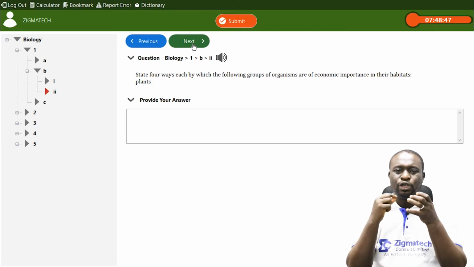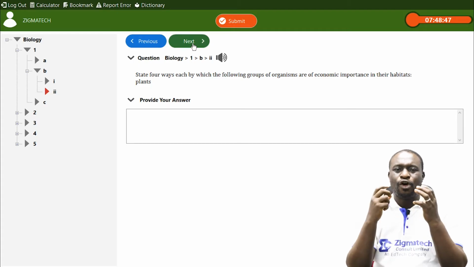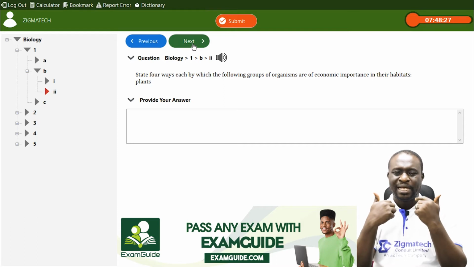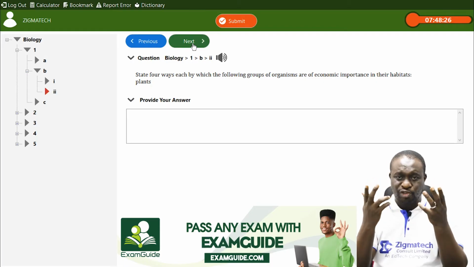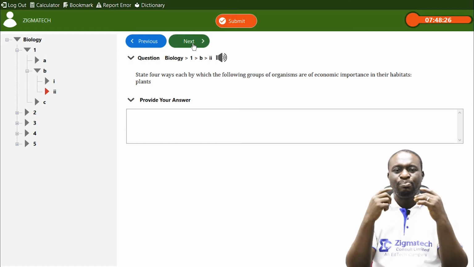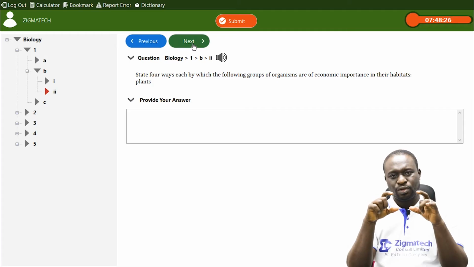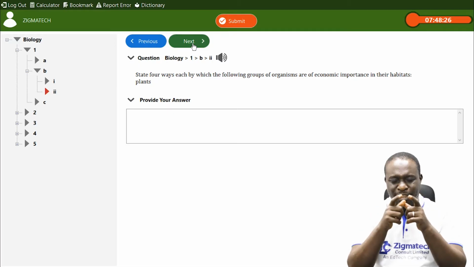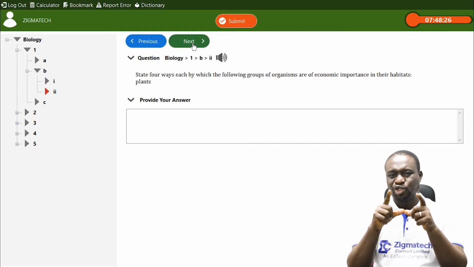When they undergo photosynthesis, one of the byproducts of photosynthesis is oxygen. So during photosynthesis, plants make use of carbon dioxide and then release oxygen into the atmosphere. Please take note, air is said to be pure when there is an increase in the level of oxygen in that environment.